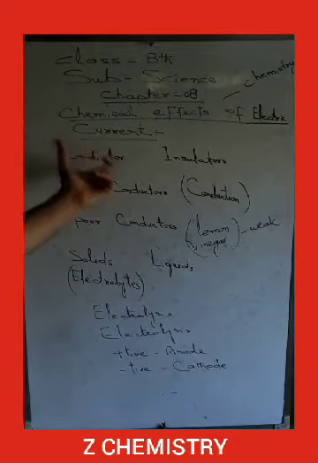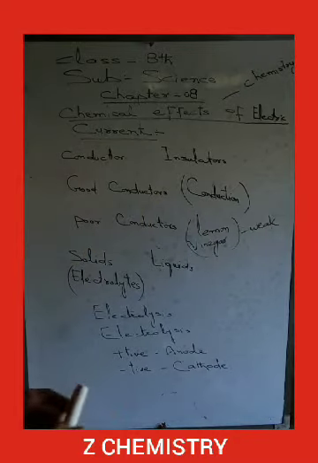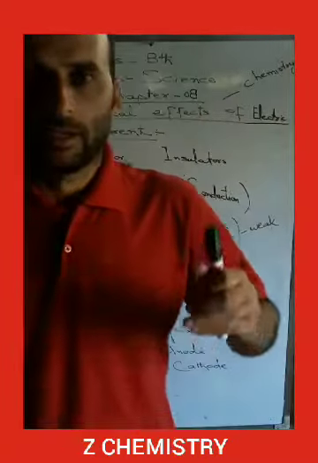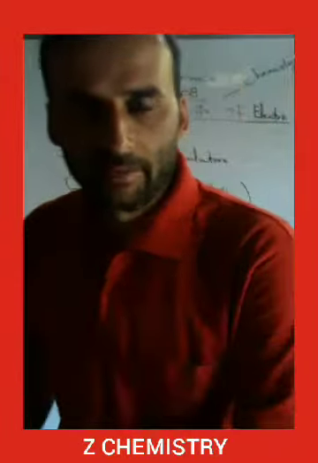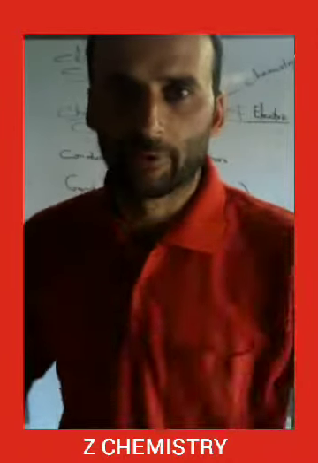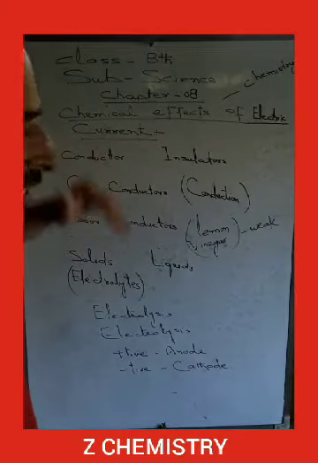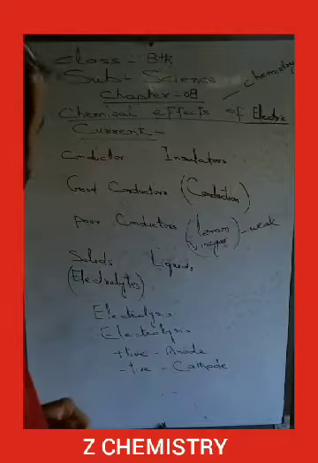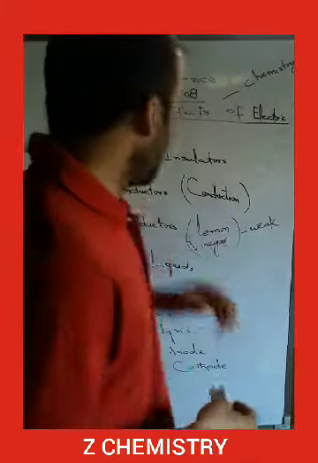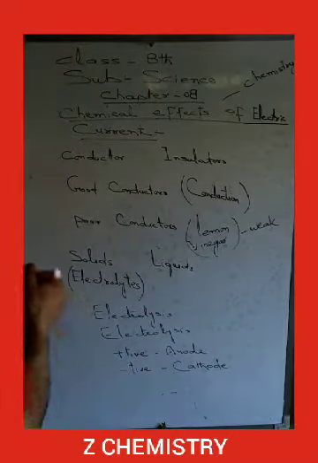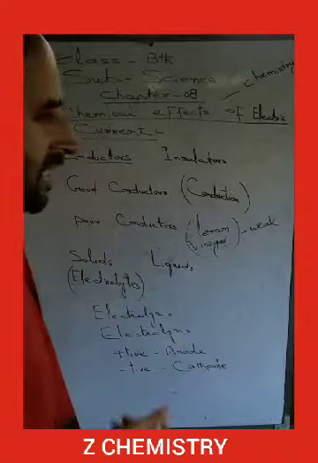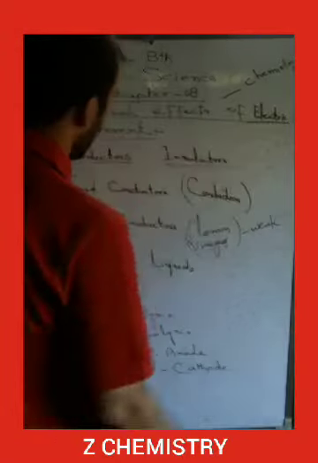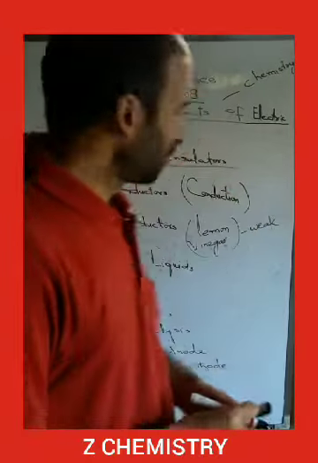The chapter is chemical effects of electric current. We know that electric current is the flow of electrons, or flow of electric charges, from one terminal to another terminal, or from one side to another side across any substance. On the basis of this flow, certain substances allow electric current to flow through them. Those substances are called conductors. The substances which do not allow the electric current to pass through them are called insulators.